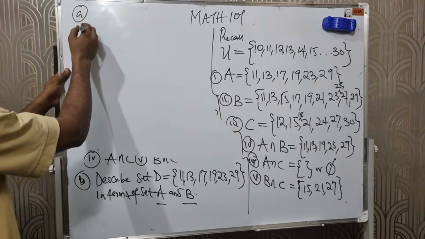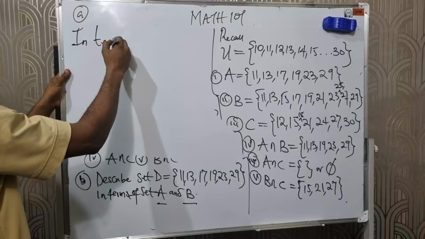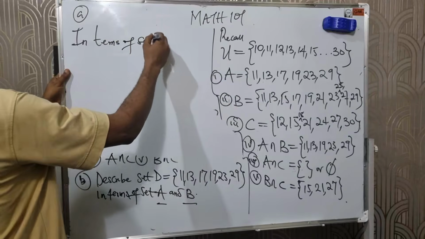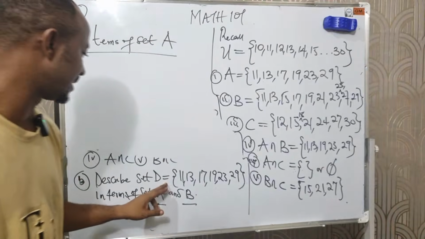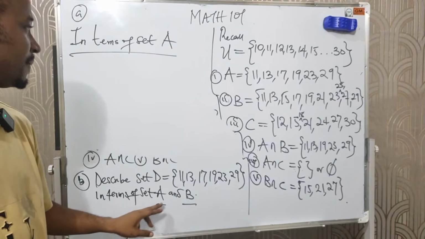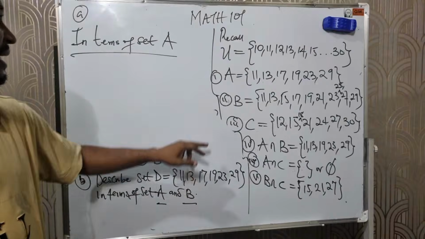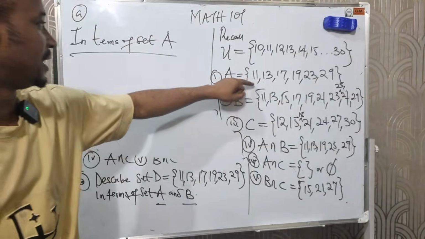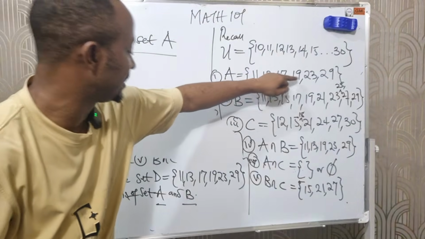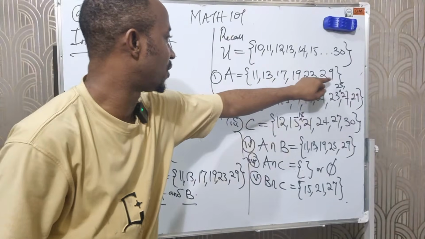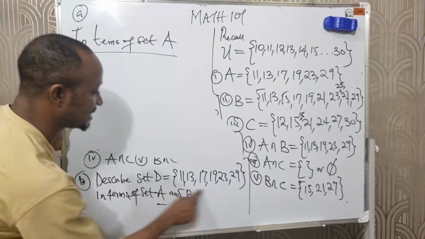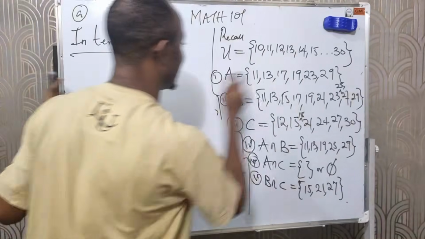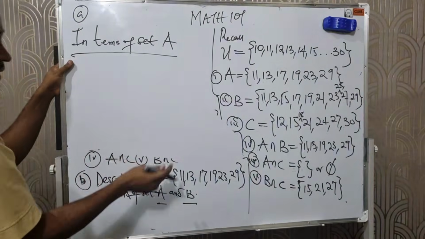Now let's look at it in terms of set A. I want to describe set D in terms of set A. What is our set A? Set A is 11, 13, 17, 19, 23, and 29. What do you notice here? All the elements in set D are also in set A. So how do we describe this now?